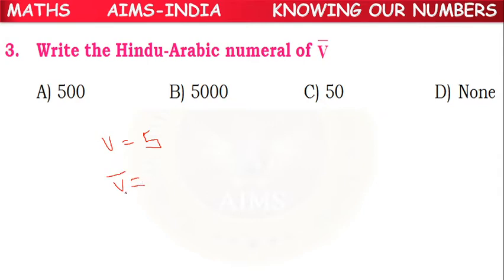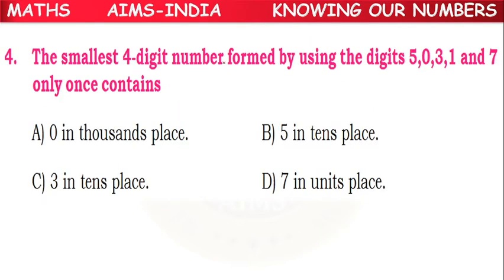Whenever a bar is there, what is its value? That value is to be multiplied by 1000. 5 into 1000, the value will be 5000. So B option is the correct answer. So next, fourth question.